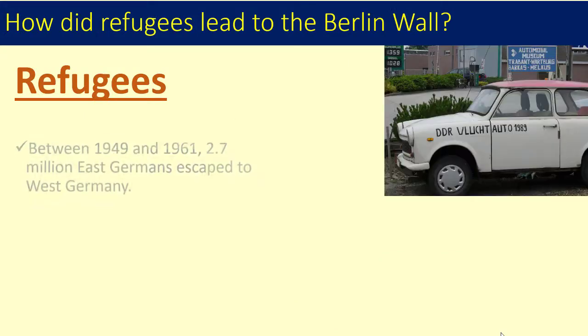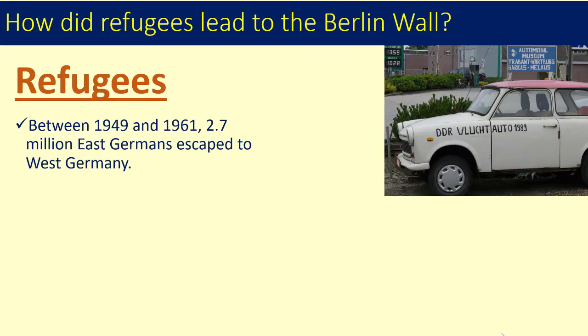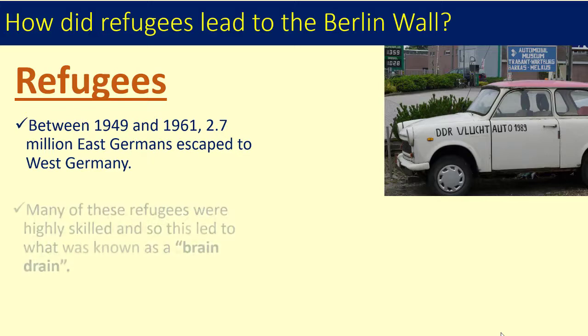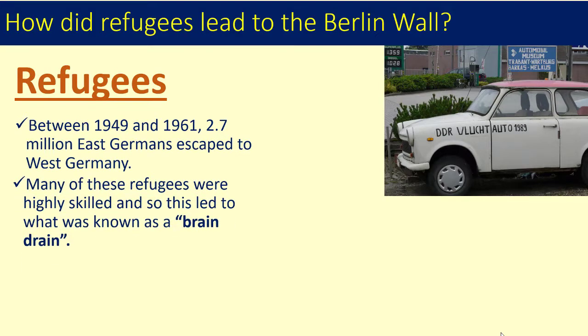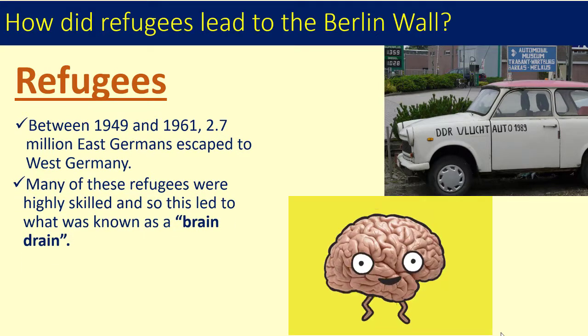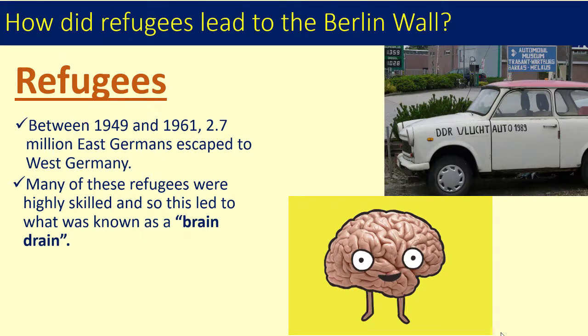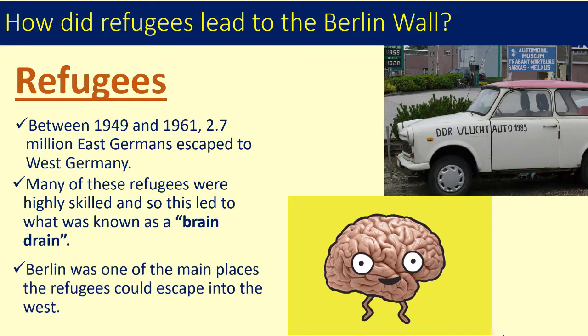Between 1949 and 1961, 2.7 million East Germans escaped to West Germany. Many of these refugees were highly skilled, and so this led to what was known as a brain drain. Berlin was one of the main places the refugees could escape to the West.